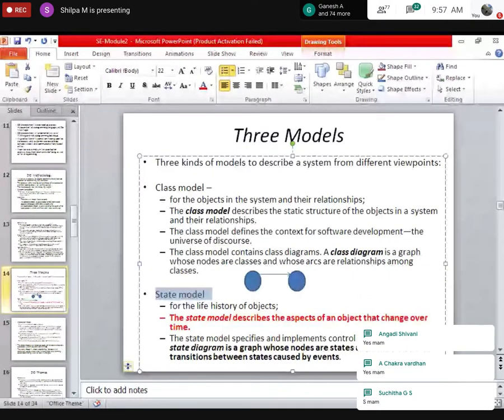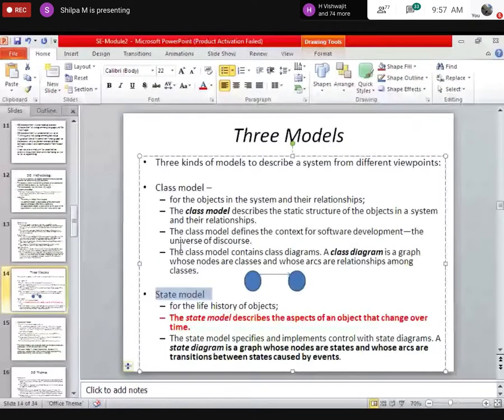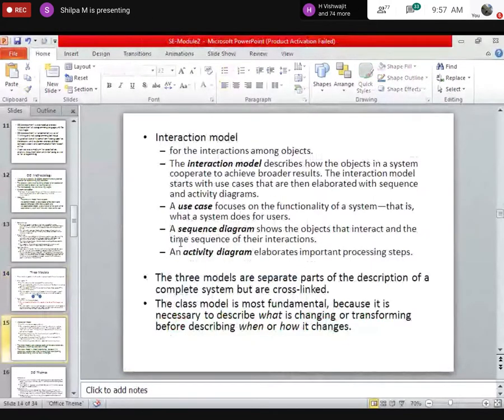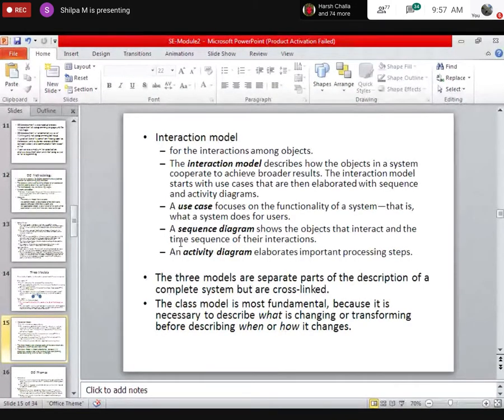Last diagram, what you have is the interaction model. Last model, what you have. So, what is this interaction model? It represents how the objects interact with one another. See, in the class diagram, you saw only how the classes interact. But here you see how objects in the system cooperate in order to achieve the result.